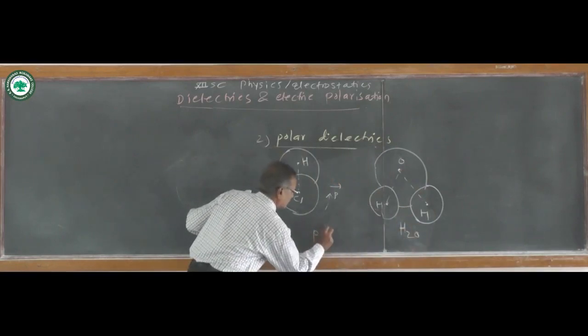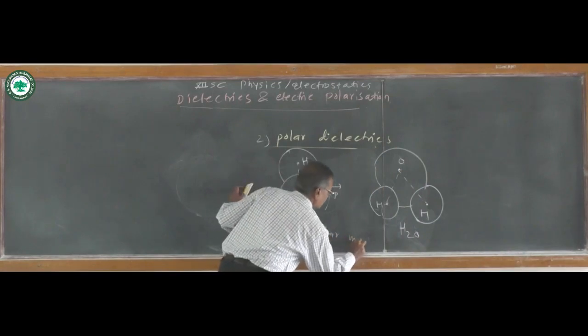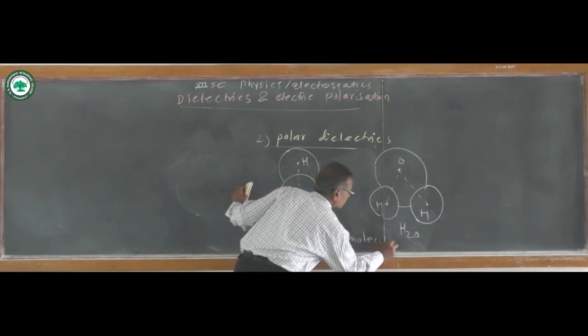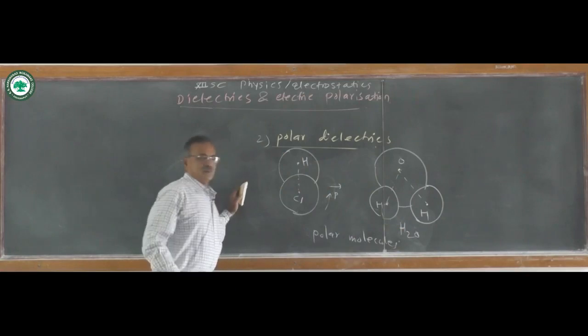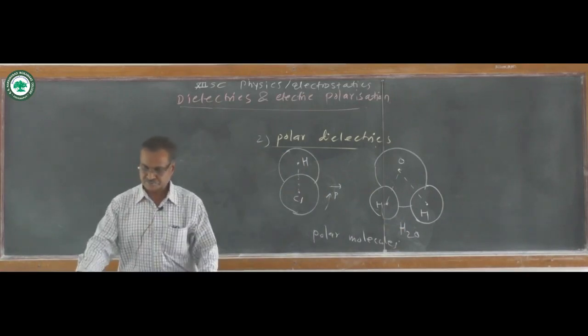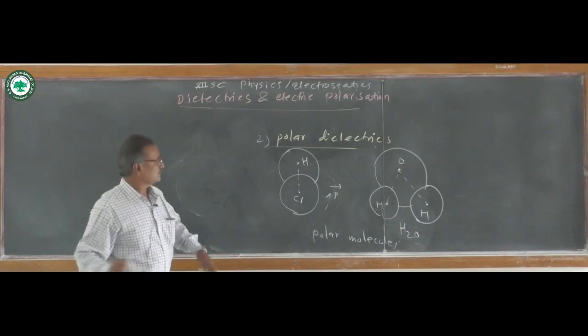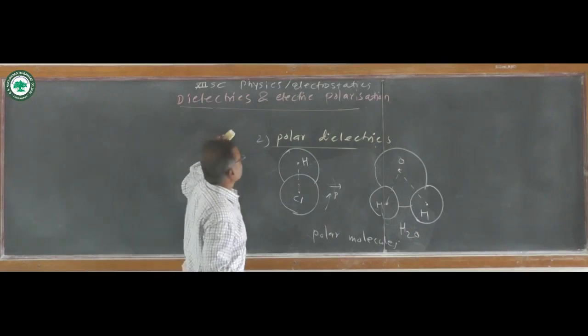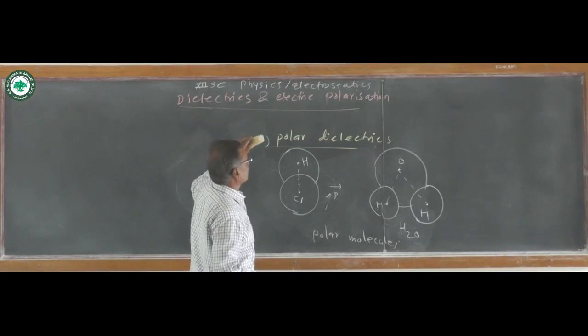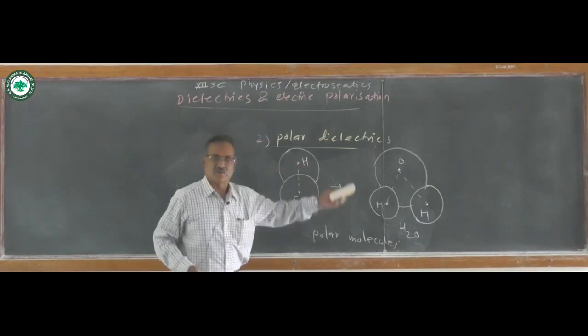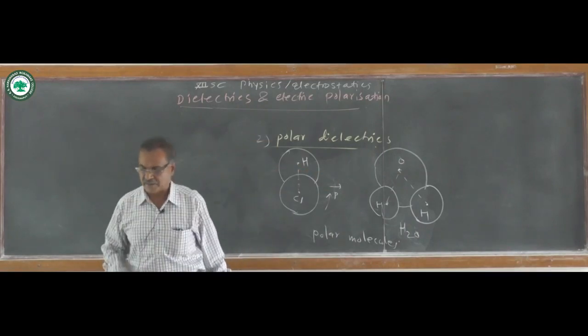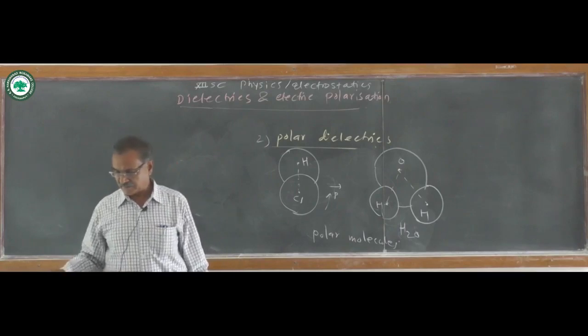These are the polar molecules. So we have seen polar dielectrics, non-polar dielectrics and their examples.